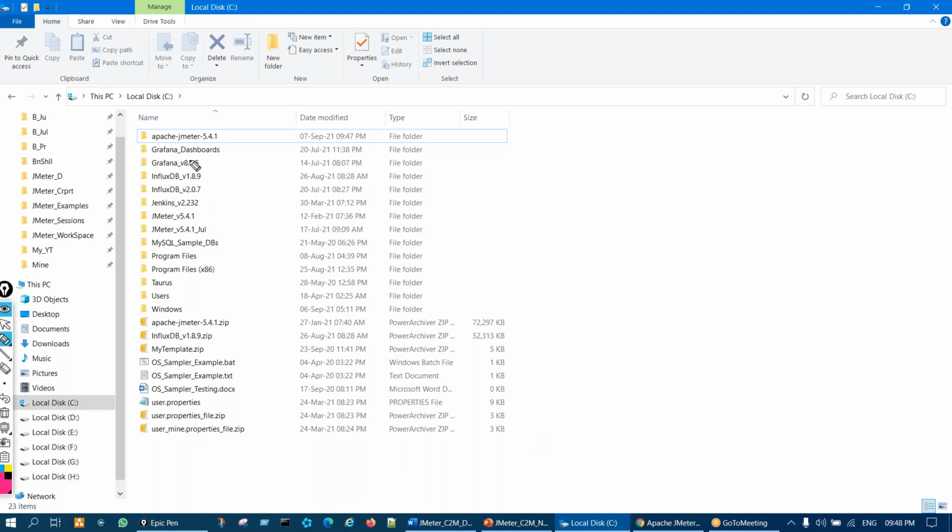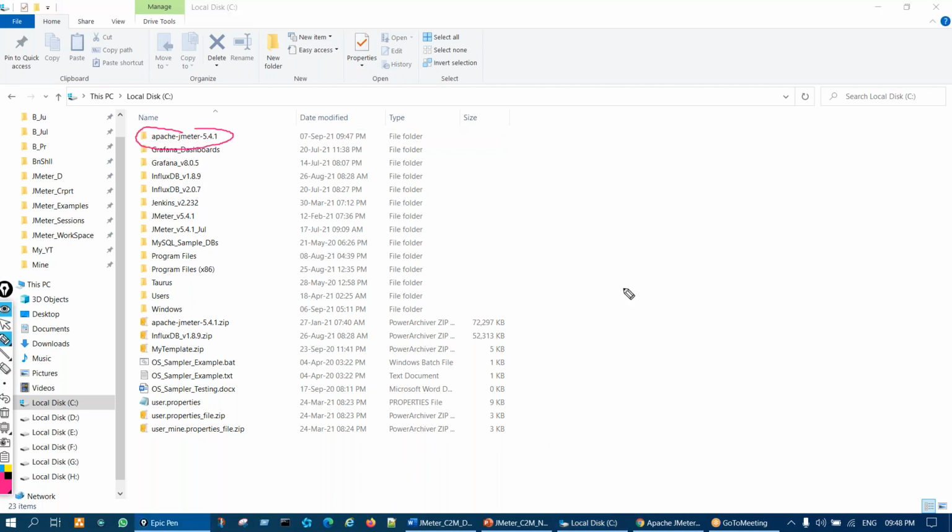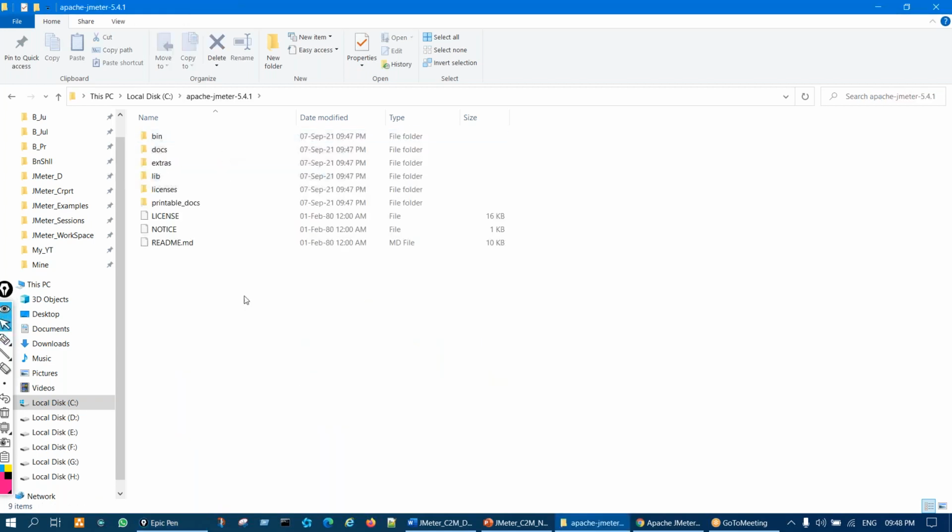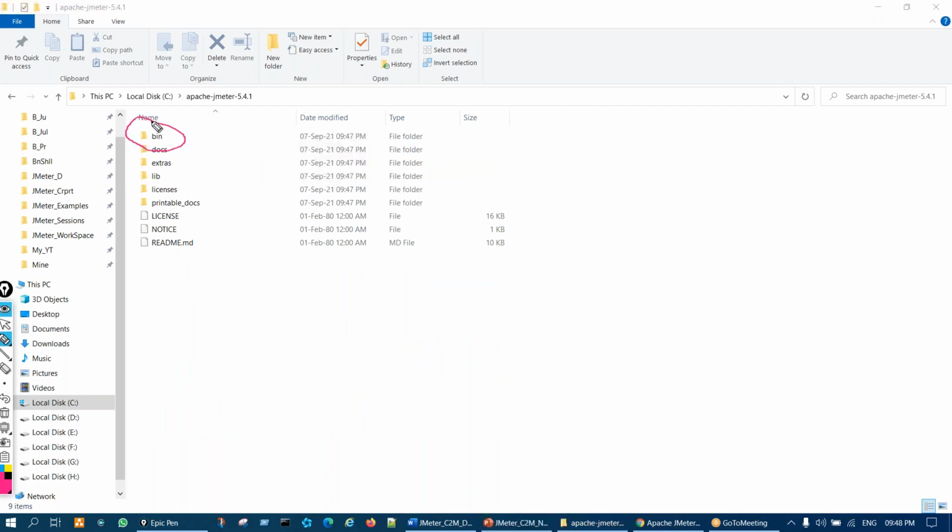It's extracted here. Now what we have to do is open this, and inside that you'll also see the bin folder. Open that.